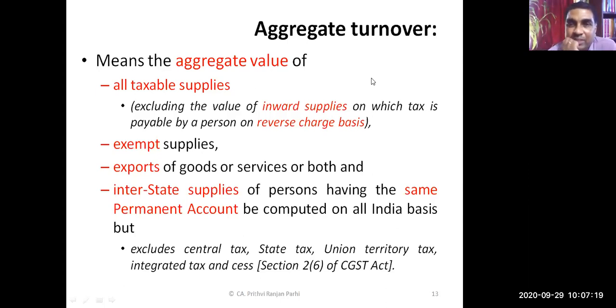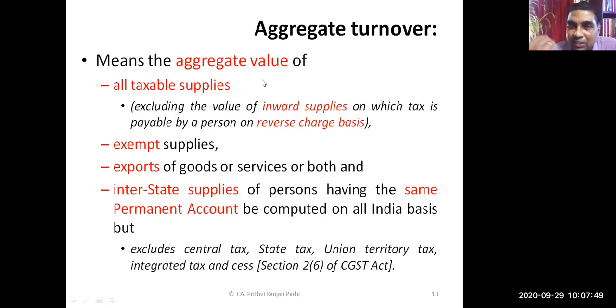Now you see, this definition is extremely important for us. Many times we will come across this particular phrase, aggregate turnover, so we need to understand what exactly it is. Aggregate value of all taxable supplies: shortly, I am going to explain all taxable supply. Right now, understand it as supply on which tax is leviable. But it excludes the value of inward supplies on which tax is payable by a person under RCM.